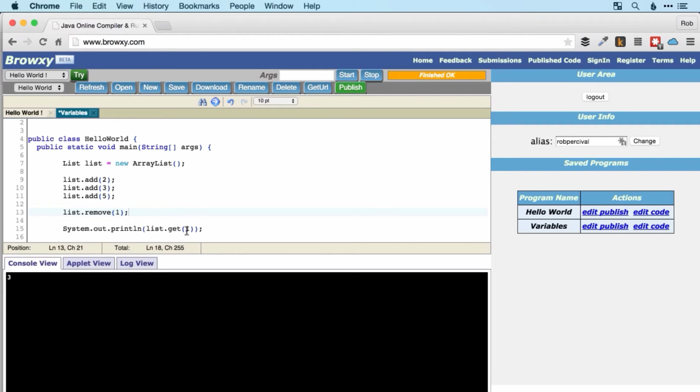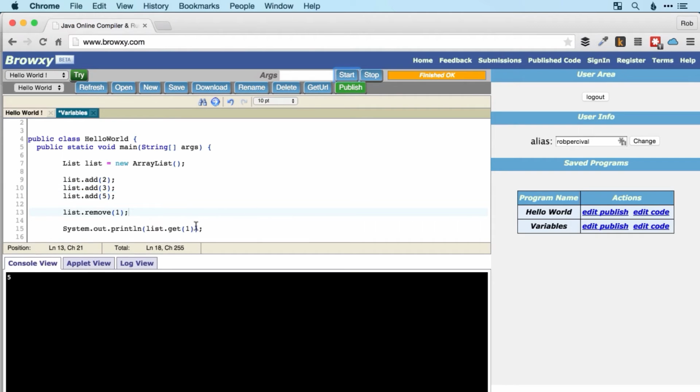Have a quick think, what is this going to output now? Let's run it and see if you were right. The answer is 5, because this array has now lost the middle item. So it's only a 2 and a 5. The item with index number 1 is the 5.